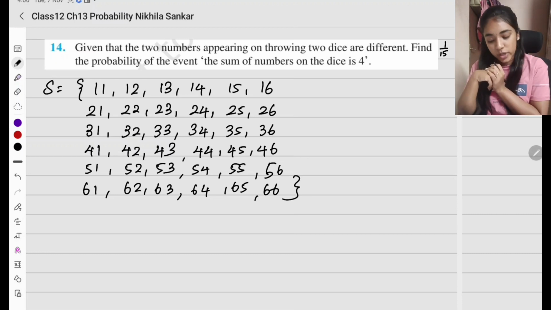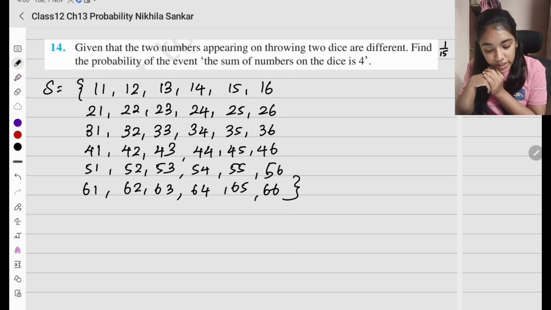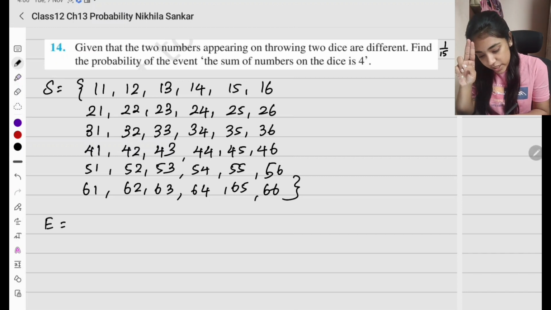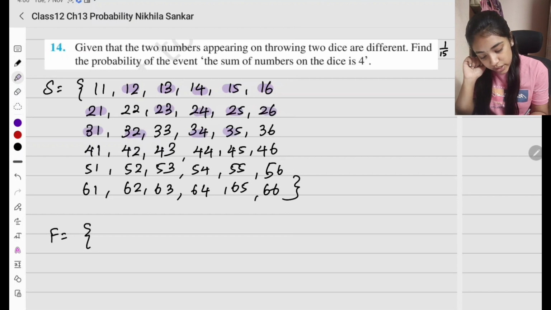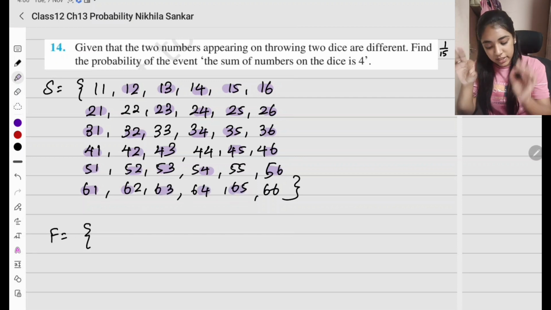So this is my sample space. Okay, given that the two numbers appearing on the die are different. Since it is given, we need to write F. So given that the two numbers are going to be different, what will be there? 1 1 will not be there, because the two numbers have to be different. So it has to be 1 2, 1 3, 1 4, 1 5, 1 6, 2 1, 2 2 will not be there. So 2 3, 2 4, 2 5, 2 6, 3 1, 3 2, 3 3 will not be there. 3 4, 3 5, 3 6, 4 1, 4 2, 4 3, 4 5, 4 6, 5 1, 5 2, 5 3, 5 4, 5 6, 6 1, 6 2, 6 3, 6 4, 6 5. This is F.